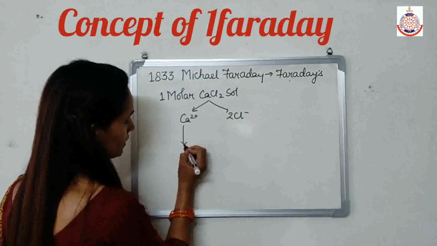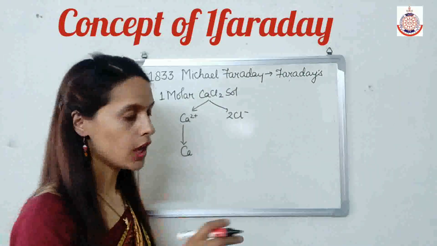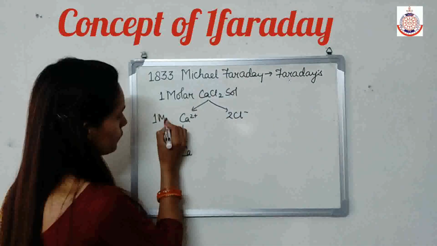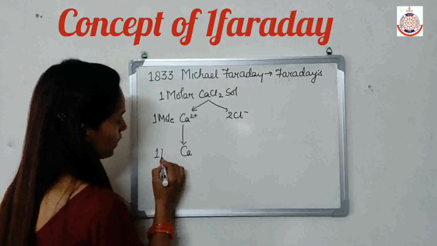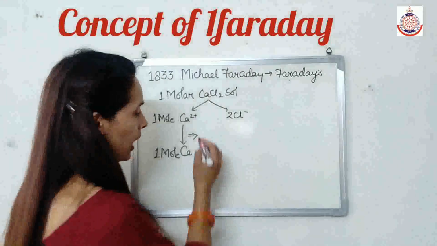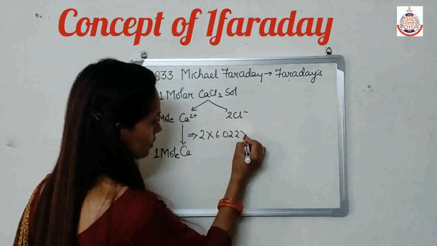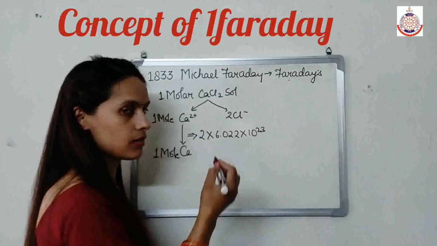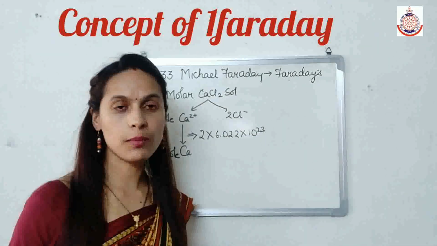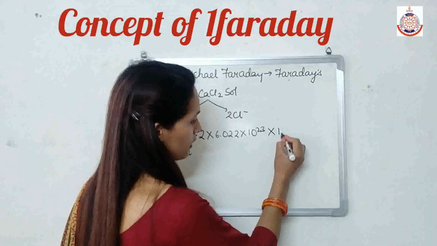Now for converting Ca2 positive into Ca, I need 2 electrons. So if I have 1 mole of Ca2 positive and I have to convert it into Ca, how many electrons do I need? I need 2 into Avogadro number of electrons.